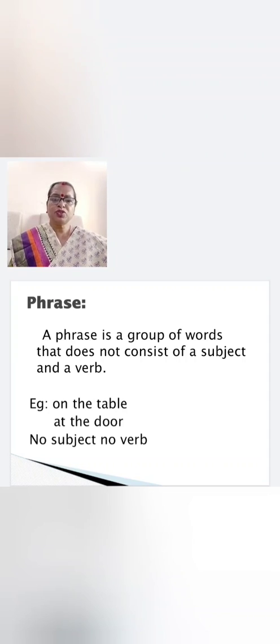There is no subject and there is no verb. So you have to understand the difference. What is the difference between a phrase, clause and sentence? A phrase doesn't have a subject or a verb, but a clause has a subject and a verb, and a sentence also has a subject and a verb which has complete sense.